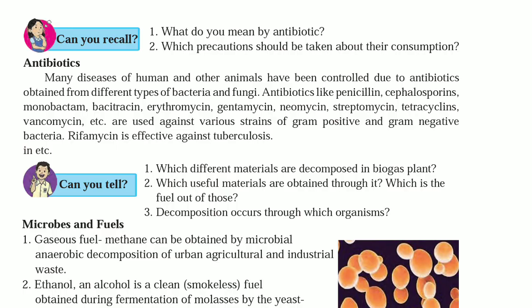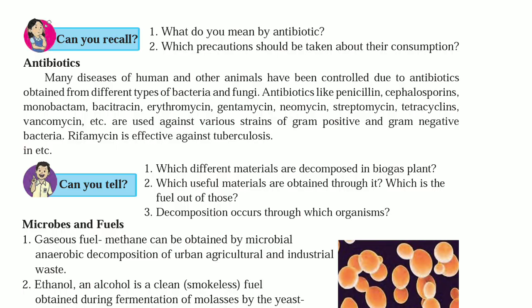Antibiotics. Many diseases of humans and other animals have been controlled due to antibiotics obtained from different types of bacteria and fungi. Antibiotics like penicillin, cephalosporins, monobactam, bacitracin, erythromycin, gentamicin, neomycin, streptomycin, tetracyclines, vancomycin, etc. are used against various strains of gram-positive and gram-negative bacteria.